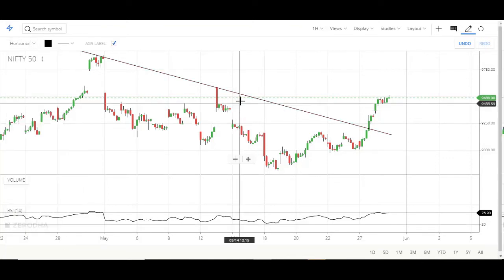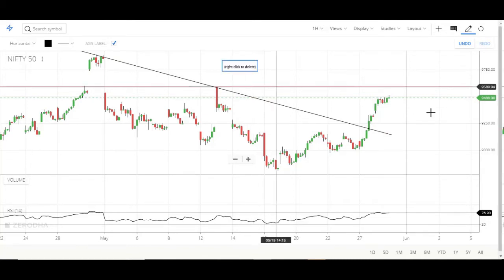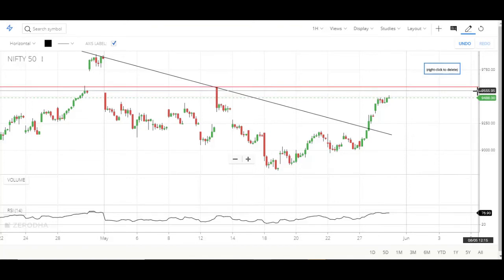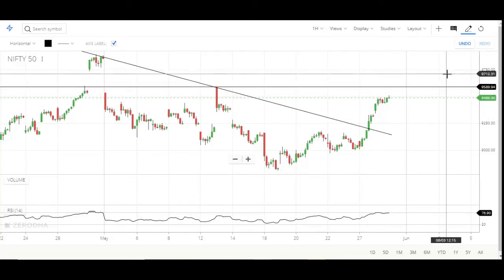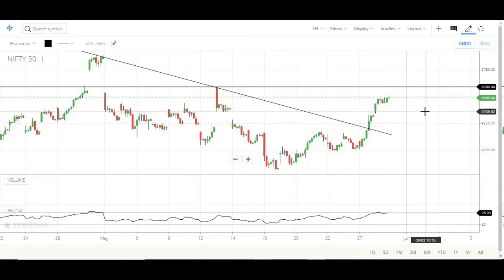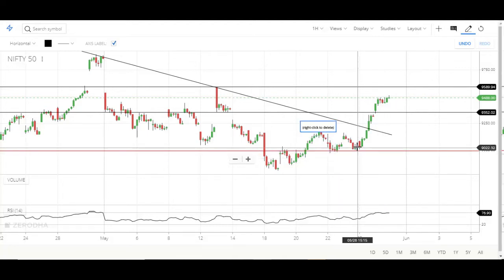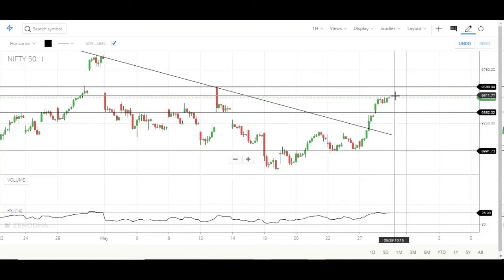I'll draw a resistance level as well, which will act as a resistance at 9589. On the downside, 9358 is the immediate support, and 8990 is the major support.